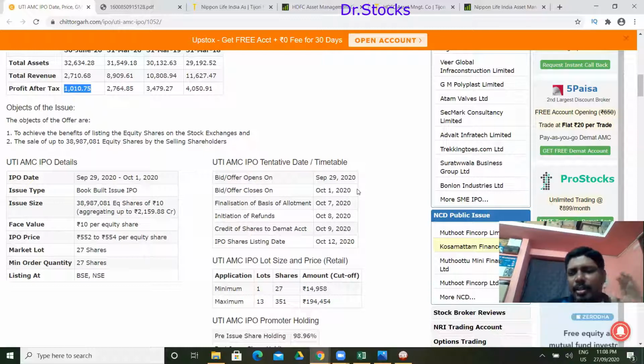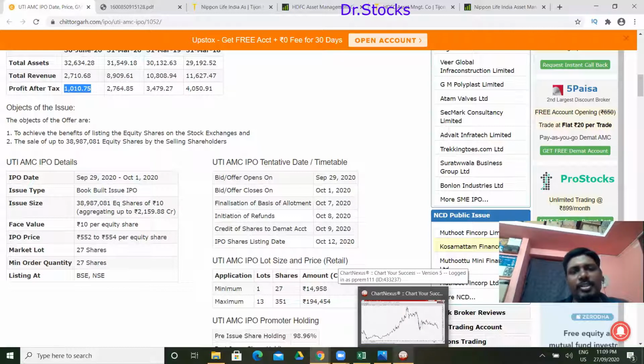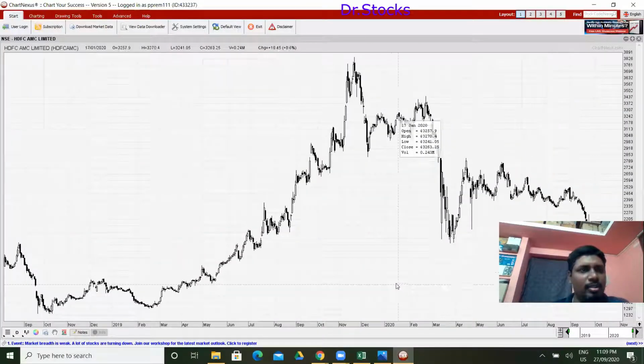Valuation-wise, it is fine. Price-wise, it is fine, since it is available at a PE of very close to 25.71 compared to its listed peers. So it's good to go for this IPO for a listing gain of around 10 to 30%, not more than that. We have to parallelly check the market movement and the current movement of stocks in this sector, whether it is in a bull run or getting staggered. We will have a look.